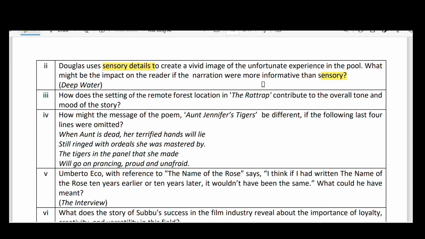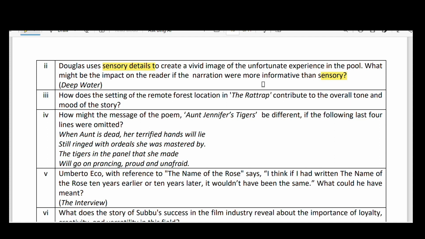Next, third bit: how does the setting of the remote forest location in The Rat Trap contribute to the overall tone and mood of the story? The setting of The Rat Trap is around the forest, because the forest is a symbol of loneliness, dangerous things and so on. Here the rat trap seller is also lonely, and in the forest the roots are twisty.